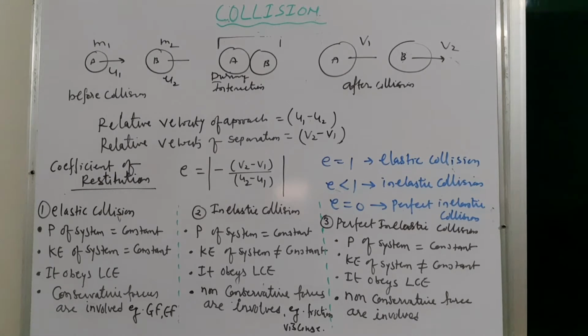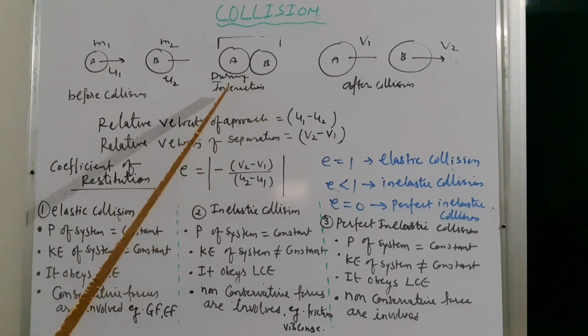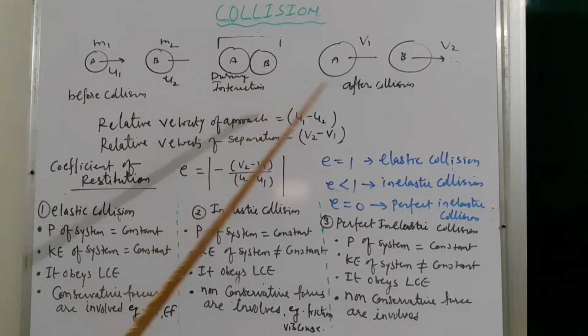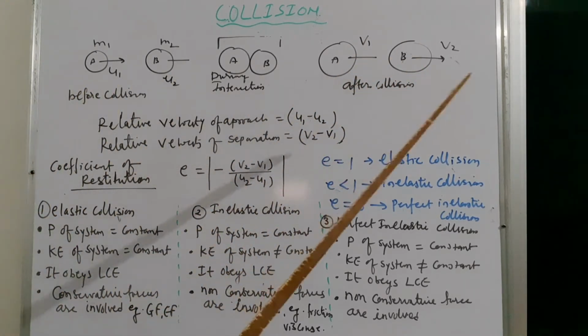Suppose I am taking here two bodies A and B of masses m1 and m2, and A is moving toward B because u1 is greater than u2. That is why I am saying u1 is approaching, or A is approaching B. As this is the interaction time, after interaction their velocities become v1 and v2, in the positive x direction.